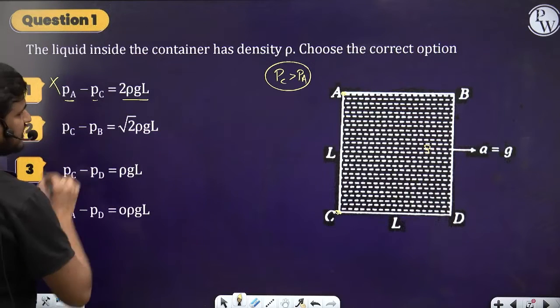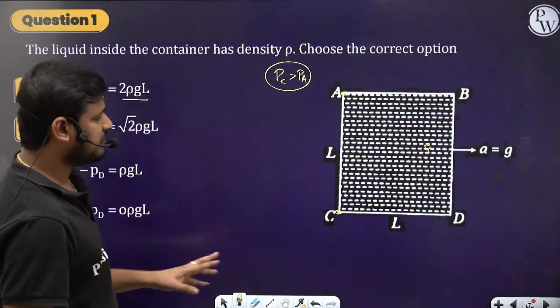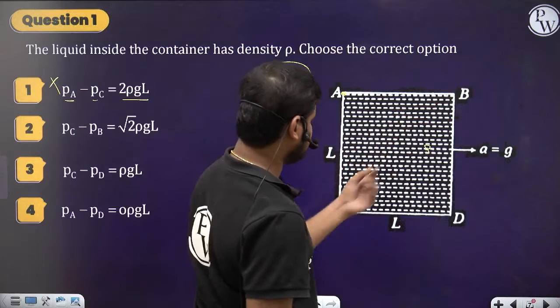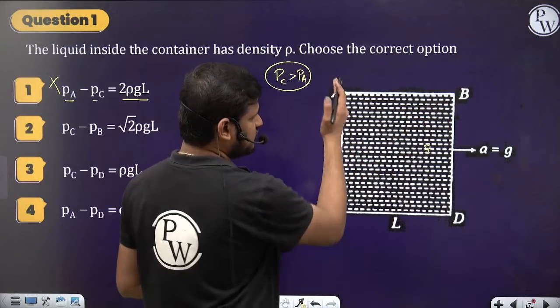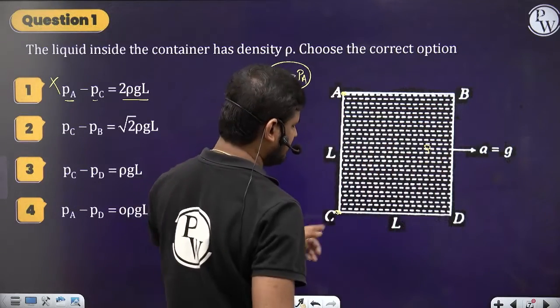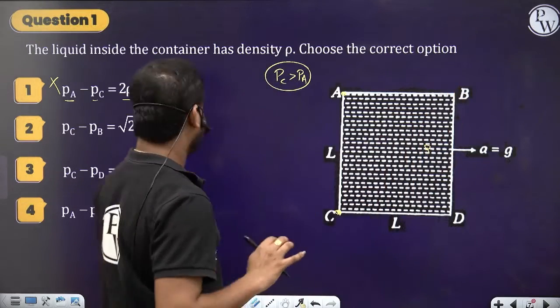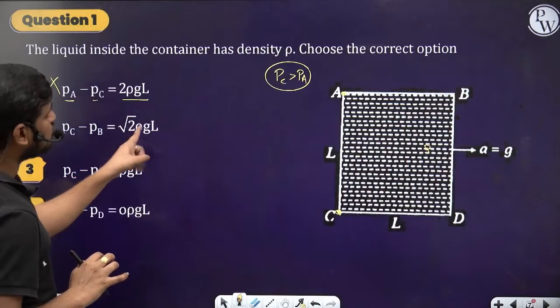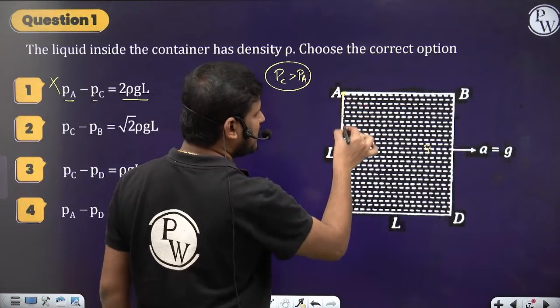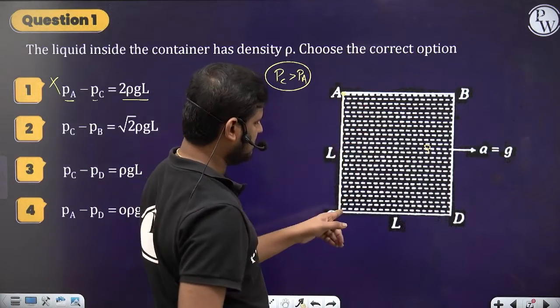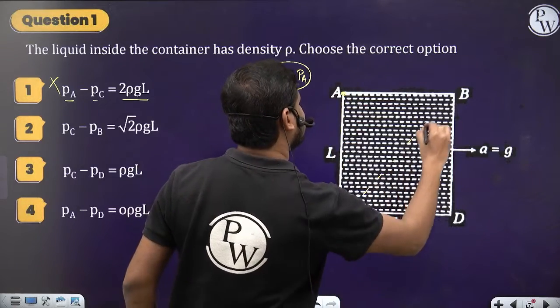Come to the second option, PC minus PB. At C the pressure will be more. Yes or no? This side the pressure will be more, this side the pressure will be less. So at C the pressure is more, at B the pressure is less. But here it is given root 2 GL. So always we take the vertical height, guys, not the diagonal length root 2 they gave.